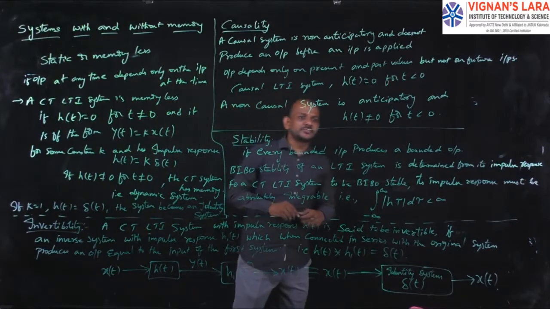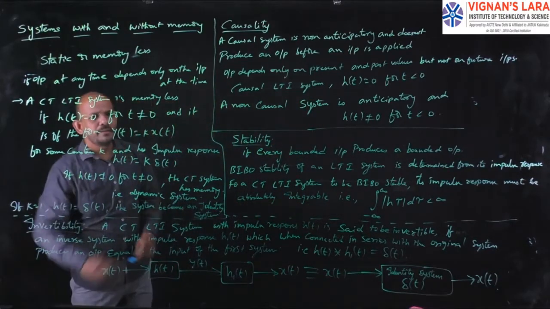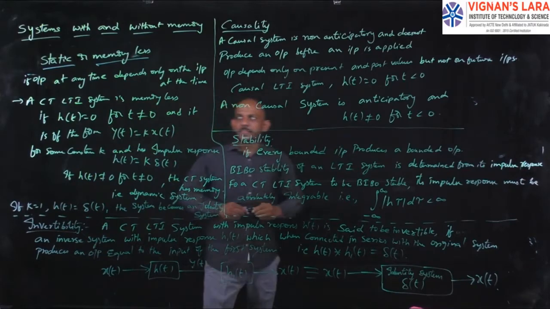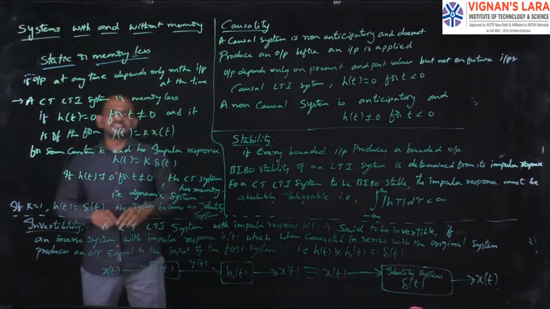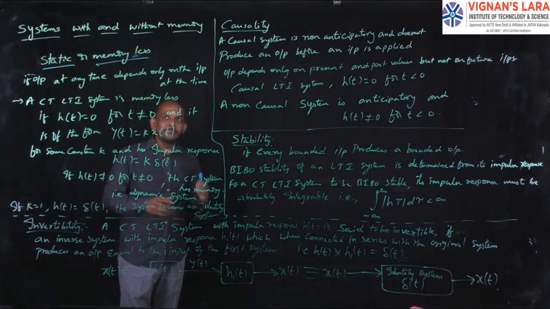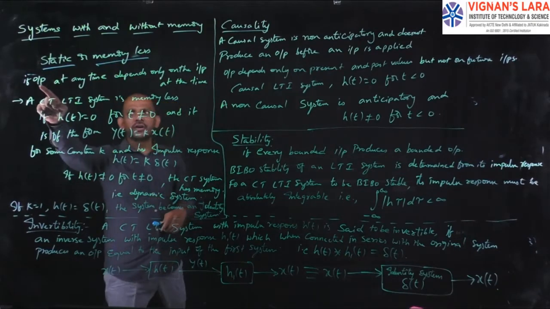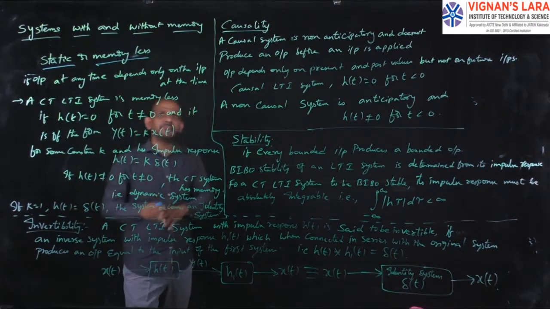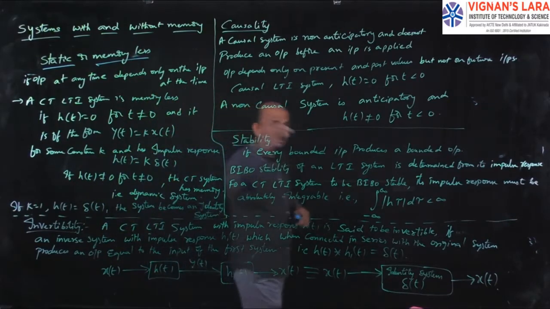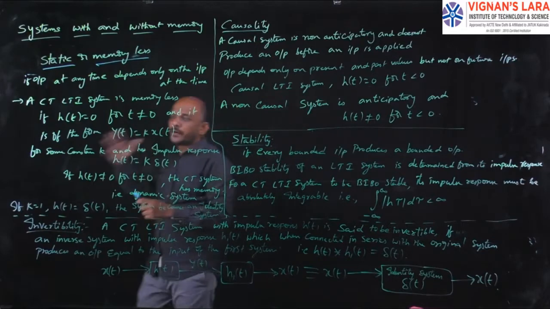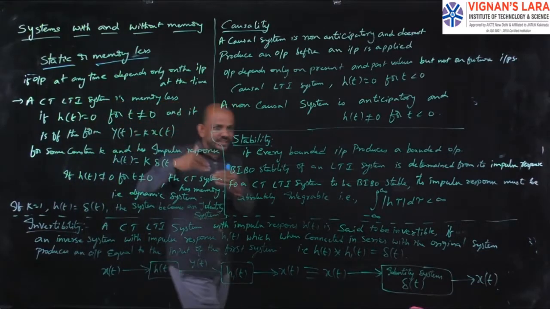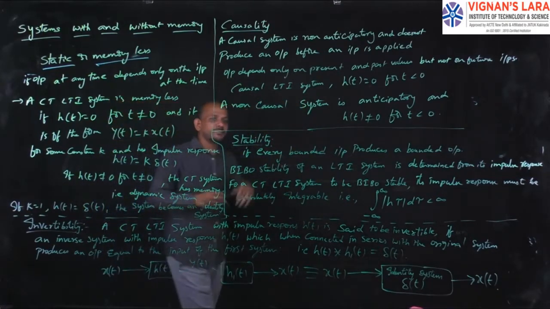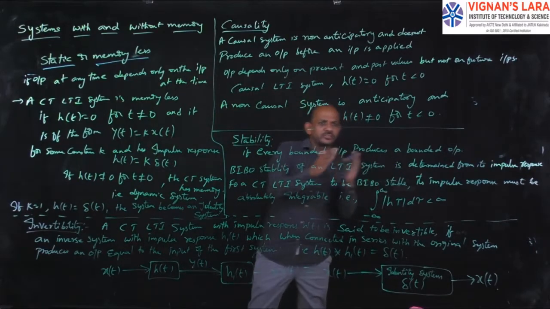Memoryless systems are also called static systems. A system is said to be a static system or a memoryless system if the output of the system at any time depends only on the value of the input at that time, that is, the output depends on the present input.